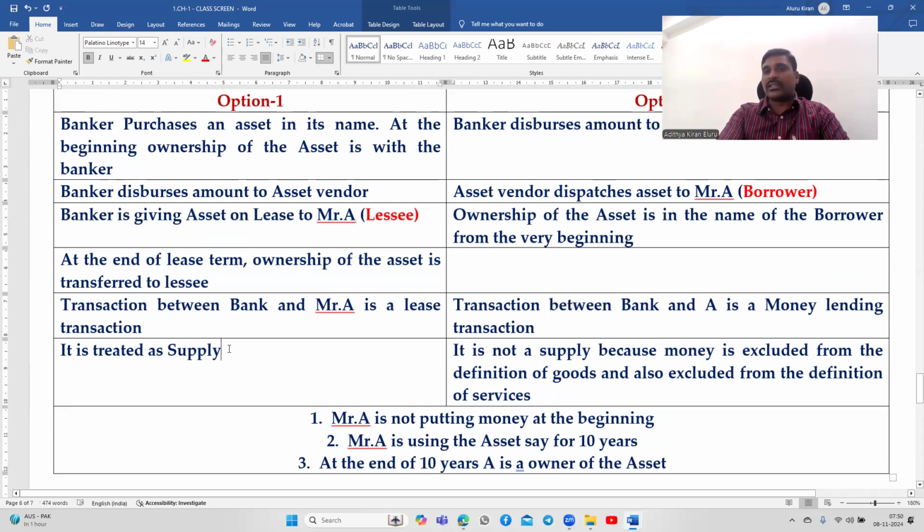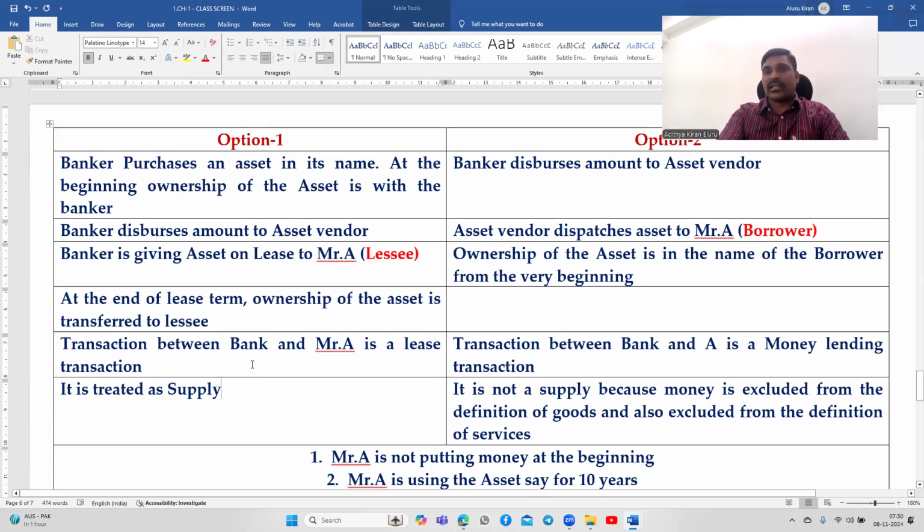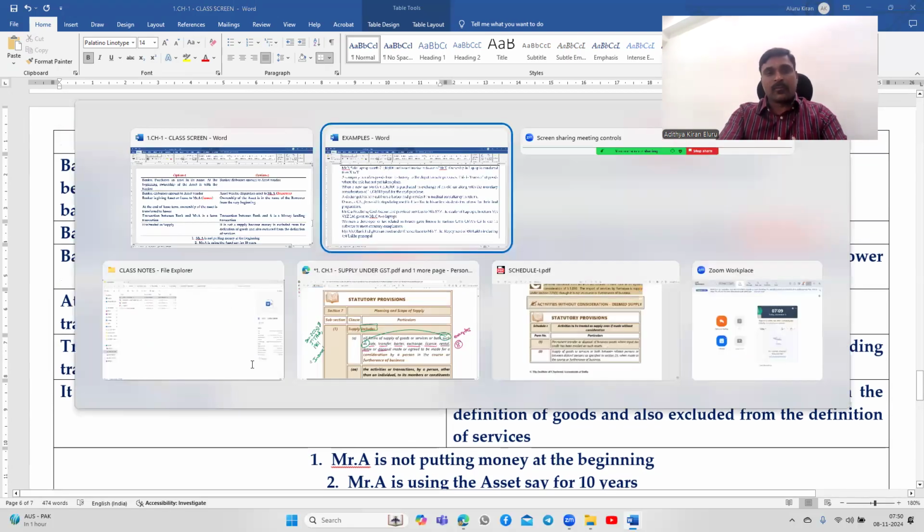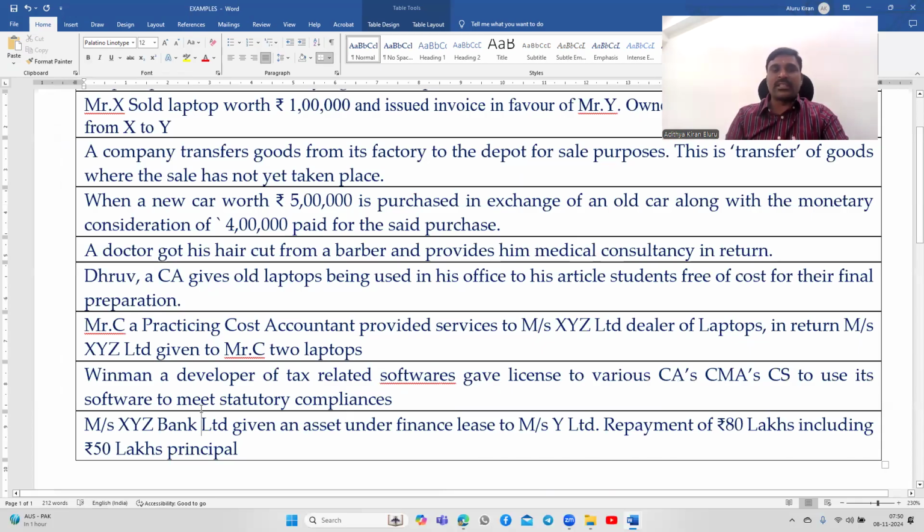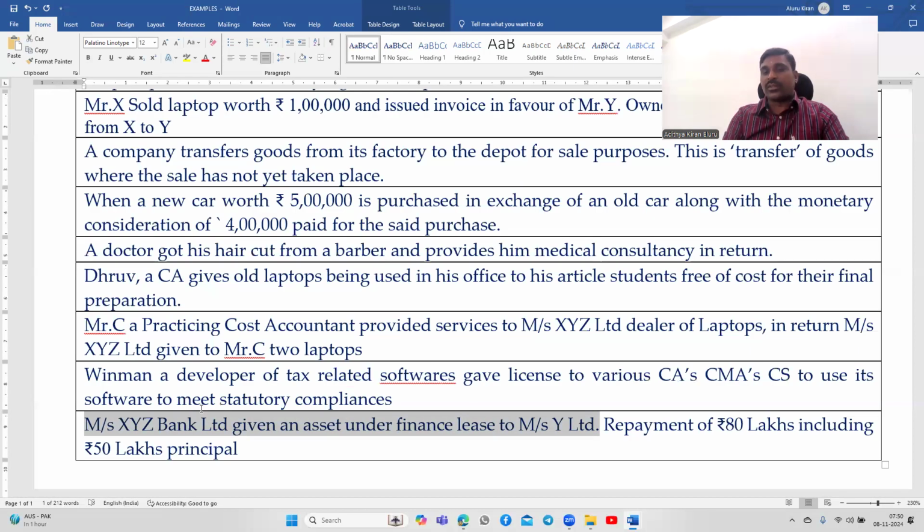Option 1, it is treated as a supply. That is called a finance lease between the banker and A, versus XYZ Bank Limited giving an asset under a finance lease. The same thing in the exam, they will confuse. Normally, a bank will give a loan. That is a money lending transaction. It is not a supply.